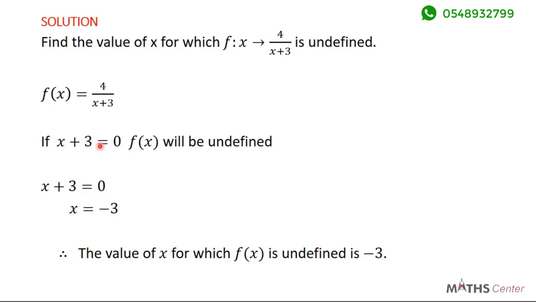If you replace x with negative 3, you have negative 3 plus 3, that is 0. So you have 4 over 0, and that makes the whole function undefined. x can be any other number, but immediately x becomes negative 3, this whole function becomes undefined.